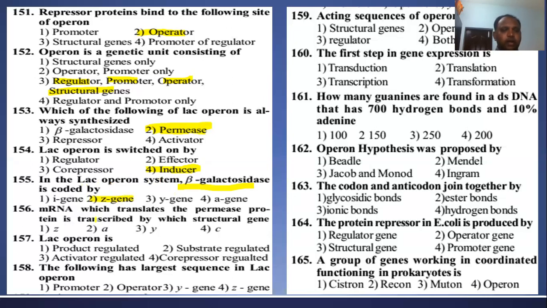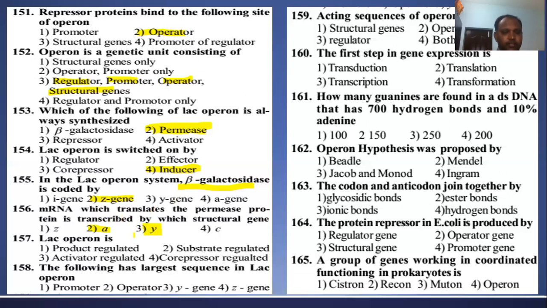Next question: the mRNA which translates the permease protein is transcribed by which structural gene? Permease we already discussed, right? So A gene only, sorry, Z, Y, A. Sorry, permease is coded by the Y gene, not the A gene. The Y gene codes for permease and the A gene codes for transacetylase. So this question's answer is Y gene.